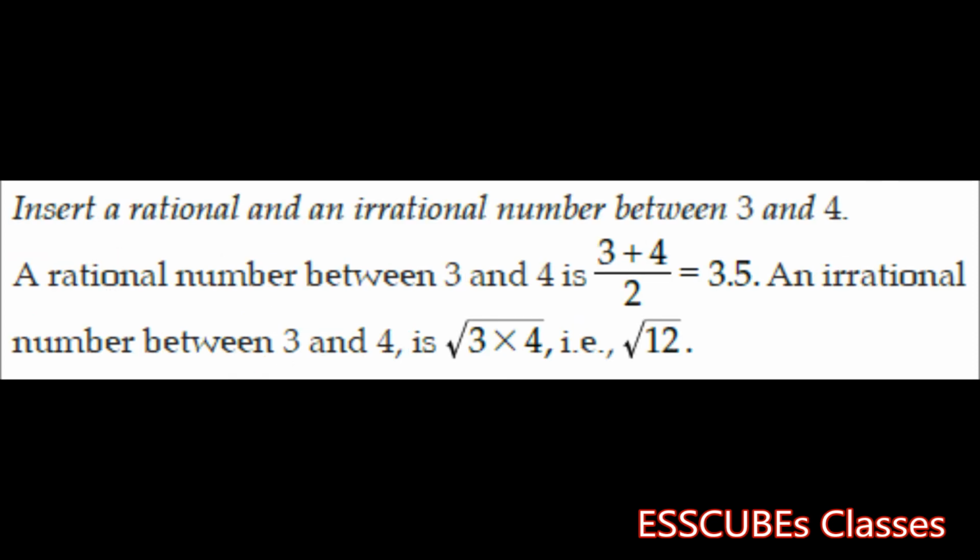If we are asked to insert one rational number and one irrational number between 3 and 4, let's see how to go about this. A rational number between 3 and 4 can be easily found out. How? We'll take the sum and divide it by 2. Simply we'll take the average, that is 3.5. An irrational number that lies between 3 and 4 is the square root of the product of these two numbers, that is root over 3 into 4, which is root 12.